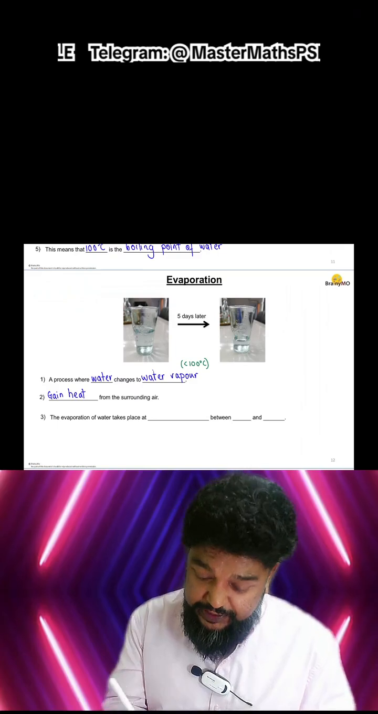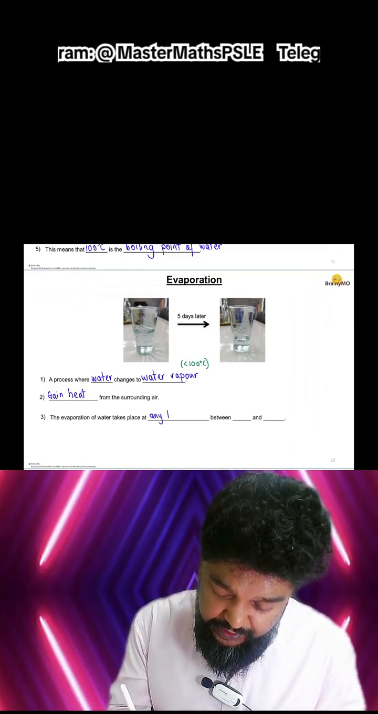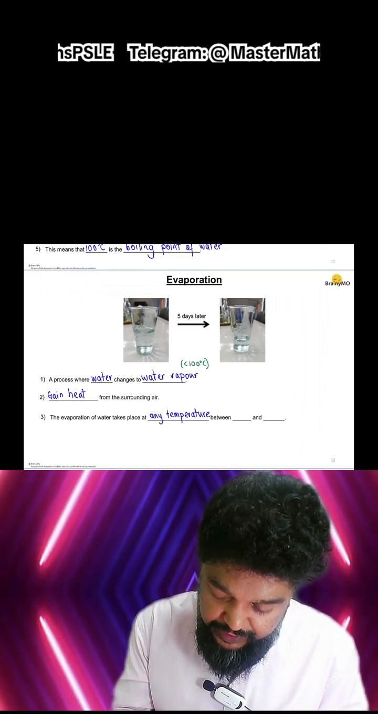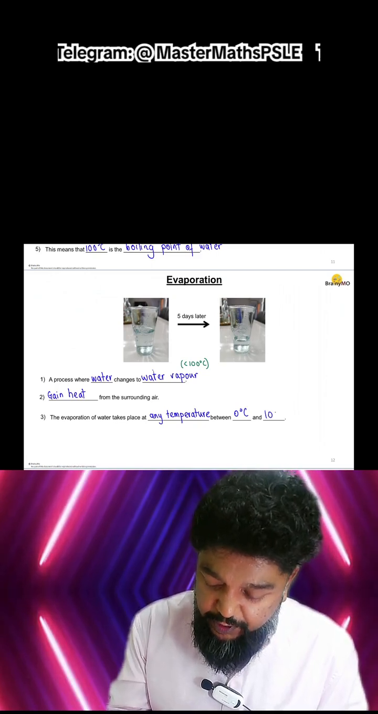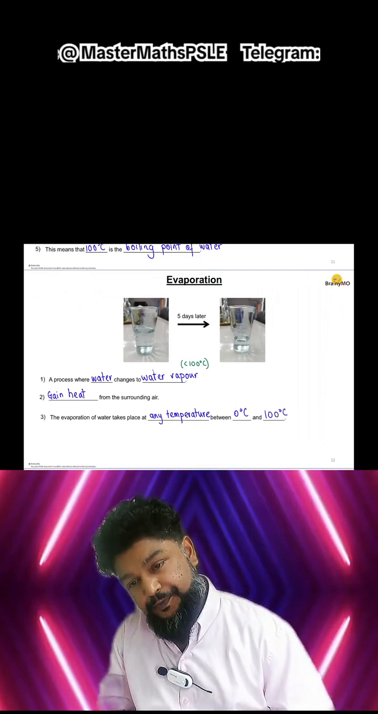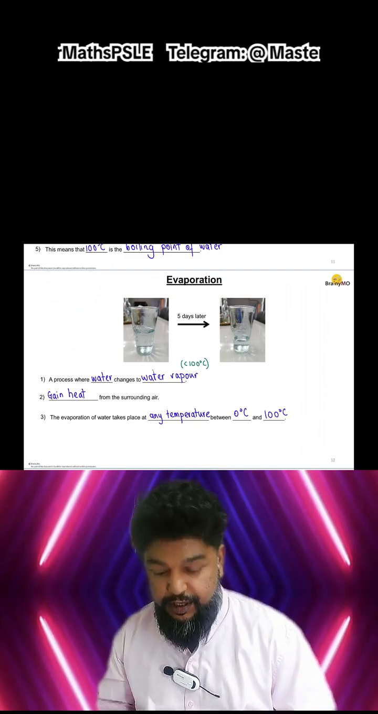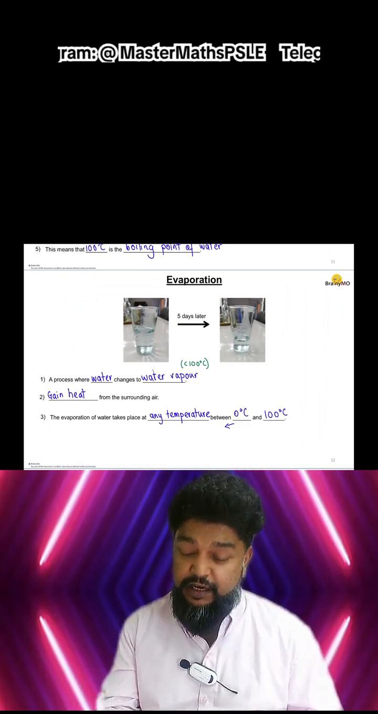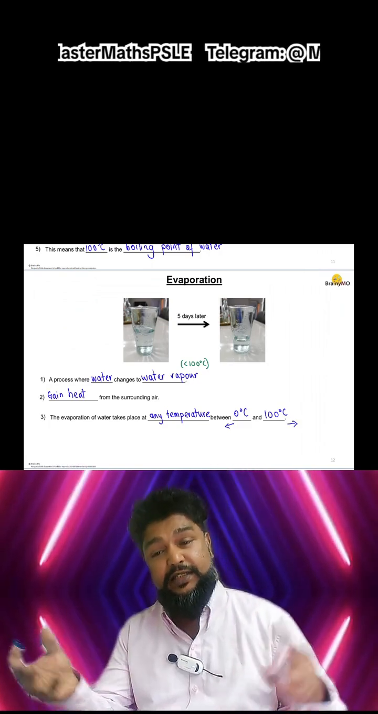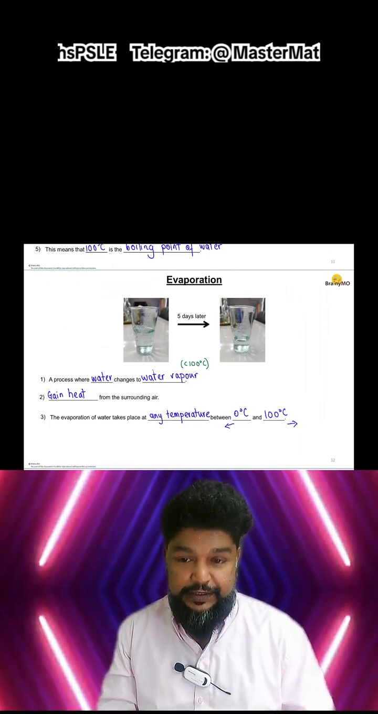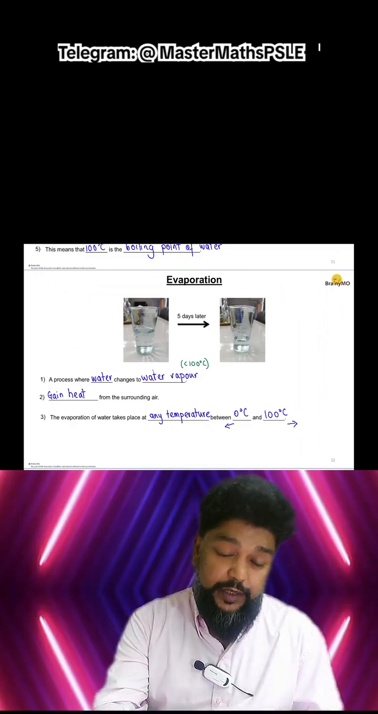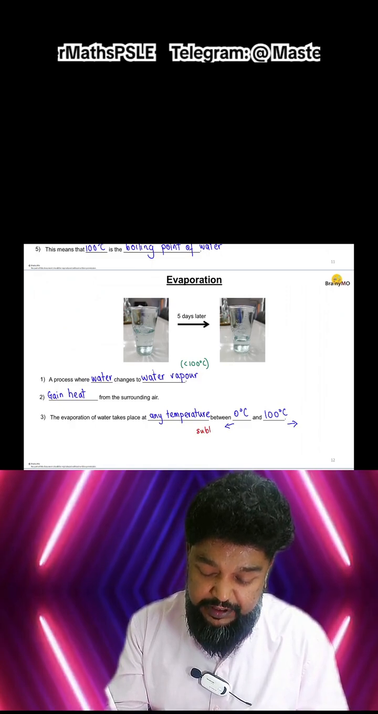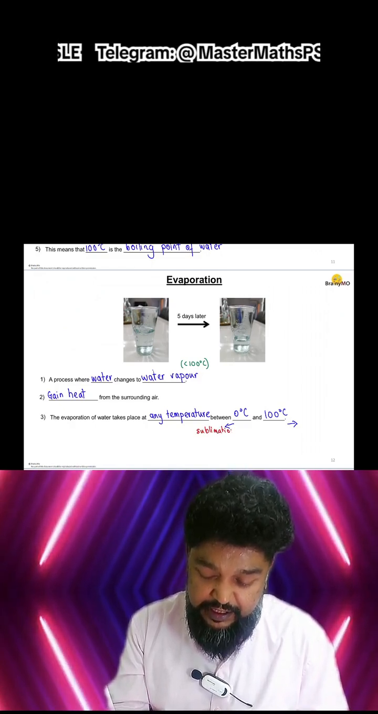Now, evaporation takes place at any temperature between the melting point, which is 0 degrees, and the boiling point, which is 100 degrees. Again, below 0 degrees, we know water is in the solid state. Above 100 degrees, water is already in the gas state. So, you know, this is the temperature range. And we learned something new: from solid to gas, we call it sublimation. So at temperatures below 0 degrees, what happens is sublimation.